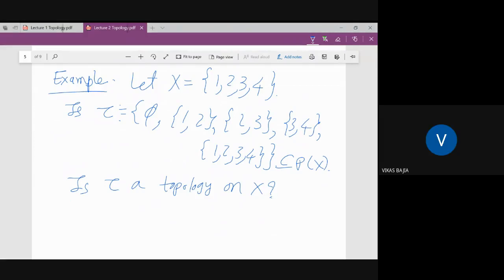No, sir. No, it's not a topology. Yes, very good. So why is it not a topology? Because it is not closed under intersection. Very good. So which sets particularly can we take? {1, 2} and {2, 3}, the intersection is {2}, and the singleton {2} is not there, so that's why. Yes, very good.